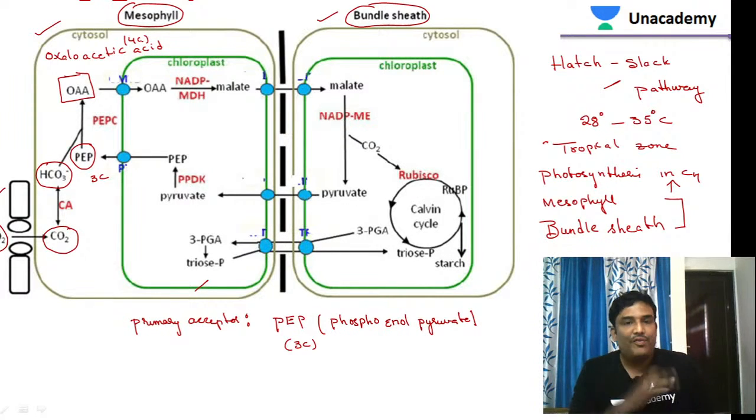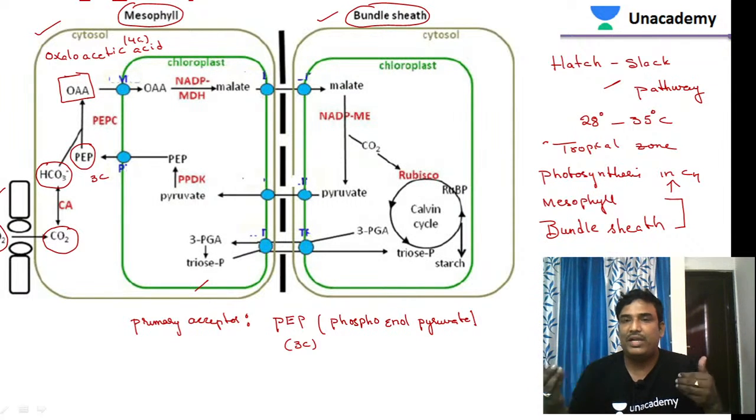Why the term C4 pathway? The name C4 pathway was given because the first stable product formed in the Hatch-Slack cycle, or the first stable product formed in this particular cycle, is a 4-carbon compound. The name of the 4-carbon organic acid is oxaloacetic acid. So oxaloacetic acid is the 4-carbon first stable compound that is formed during the process of the C4 cycle. That is why this particular cycle is called the C4 cycle.